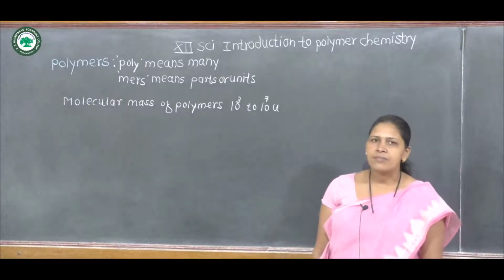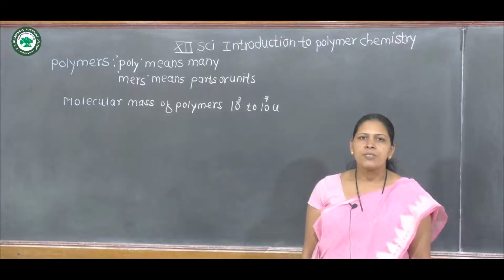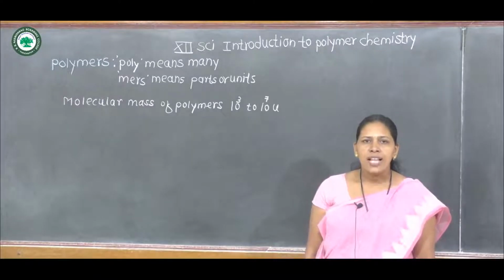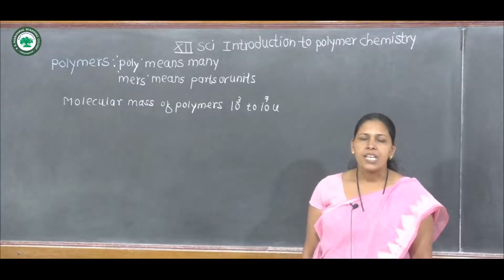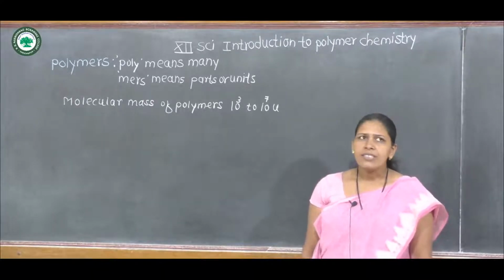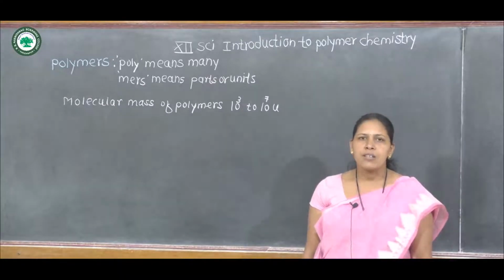For example, silk is an example of polymer. It is obtained from silkworm. Then wool is also a natural polymer obtained from the hair of sheep. Then some polymers are obtained from plants also.